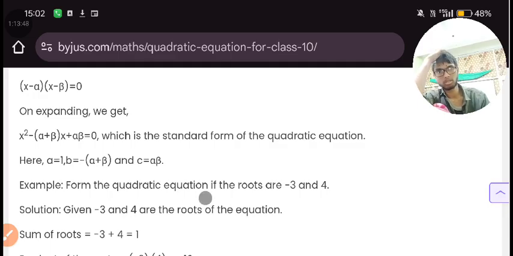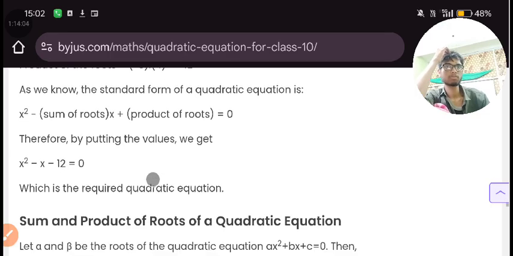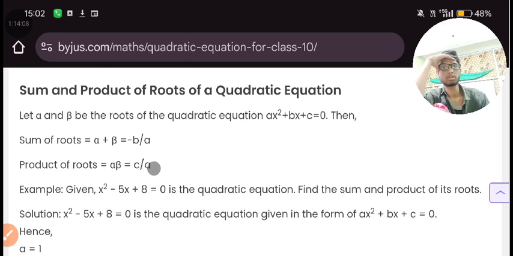And you will get c by the help of the product of the two roots, and you will get b by the help of the sum of roots. Sum and product of roots of a quadratic equation.